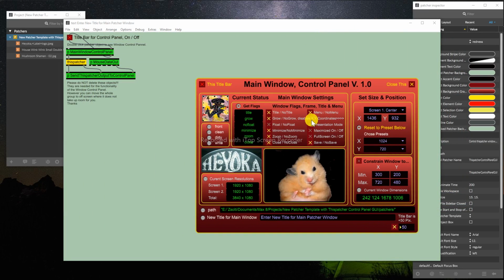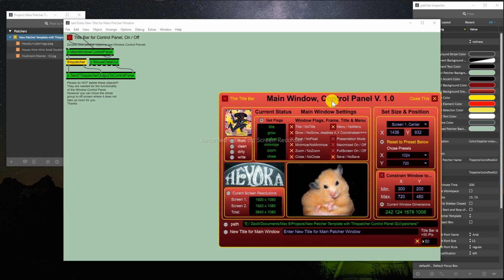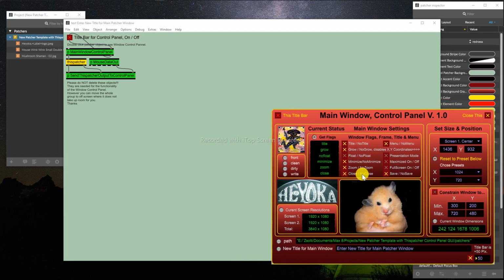This should make it a lot easier to get started with a new patch for anybody, and probably save you 25 days of creating something like this. That's what it took me, but now I have a new template that I can use anytime in the future, so it will save me a lot of time and money. Money is time, right? Or time is money.